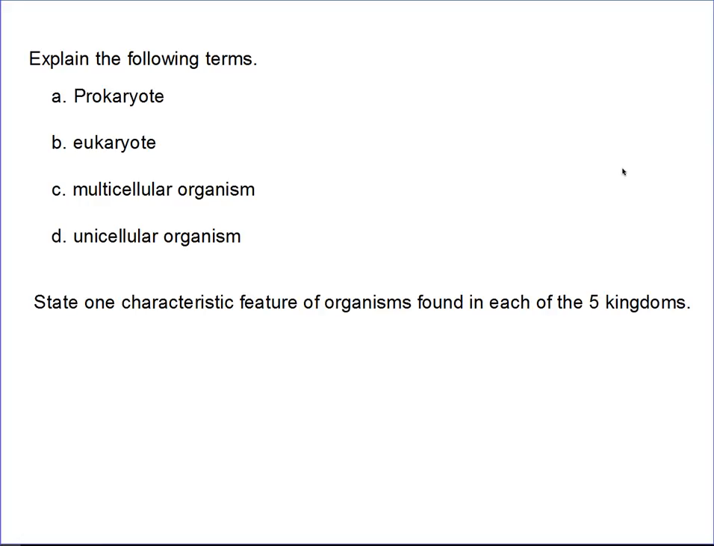Okay, so this is a short exercise. Please get your pen and paper. Do this exercise for me. Explain the following terms: prokaryote, eukaryote, a multicellular organism, a unicellular organism. And then state one characteristic feature, one feature that is unique to each of the kingdoms. Please pause the video here, do this exercise, and then continue once you are done.